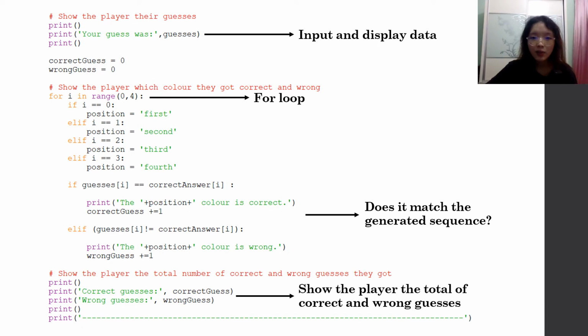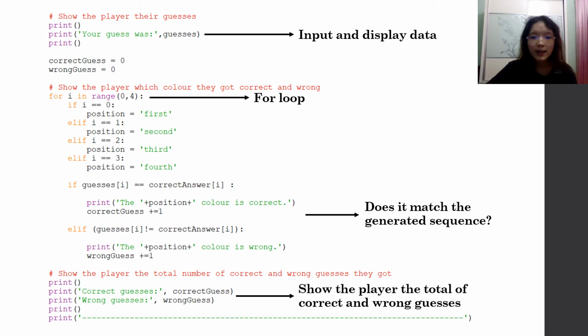I set the range to be from 0 to 3 because there are 4 colors in the sequence and 0 to 3 represents their indexes in the list. When i is 0, it means that the program is evaluating the first color. Then it goes to another if-else statement to determine if the first color in the player's guess matches the first color in the generated sequence.